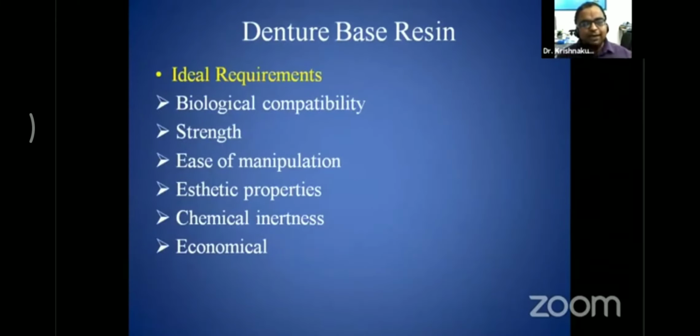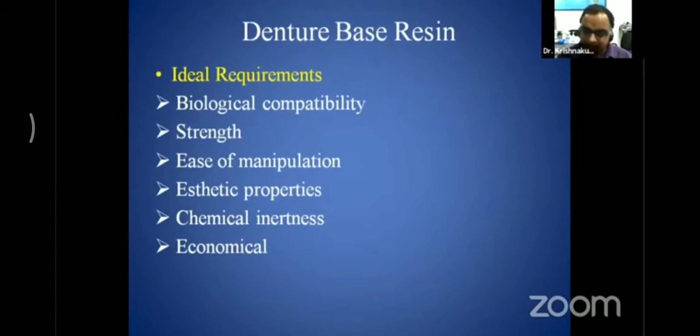So what are the ideal requirements for the denture-base resin to have? The denture-base resin should have biological compatibility. It should have sufficient strength in the form of compressive strength and impact strength. It should have ease of manipulation. It should have aesthetic properties similar to the oral tissues, and it should be chemically inert. It should not give any kind of chemical reaction to the oral tissues.